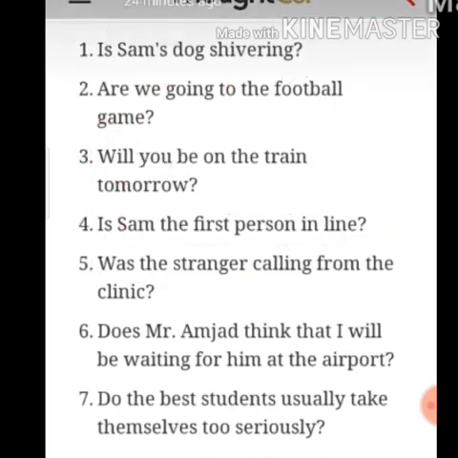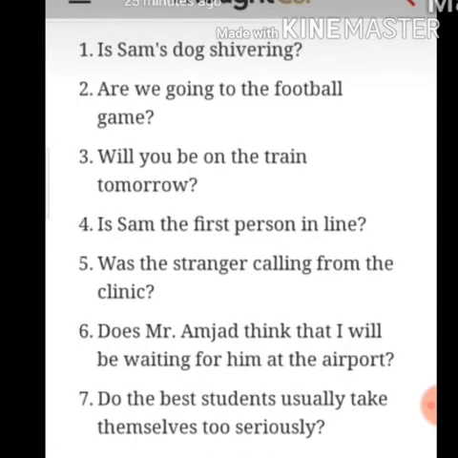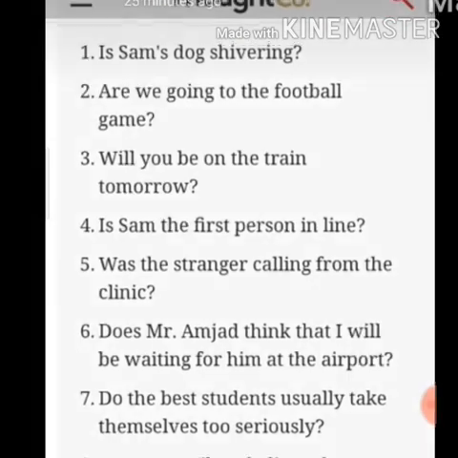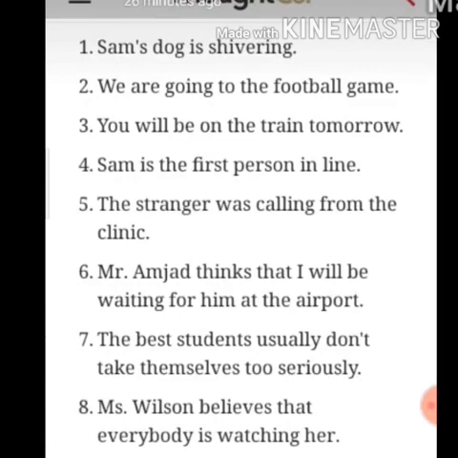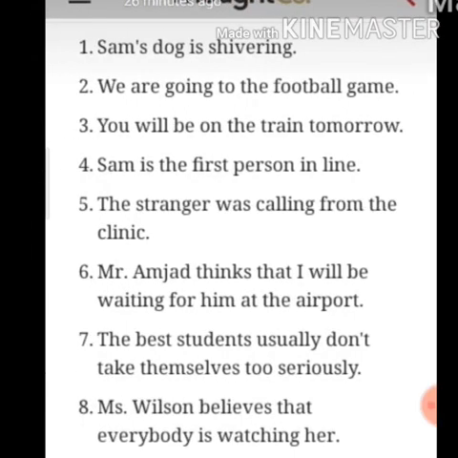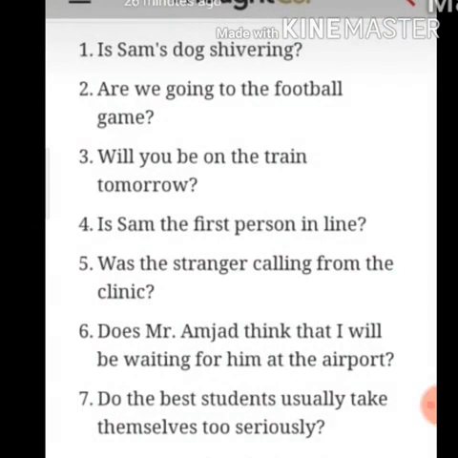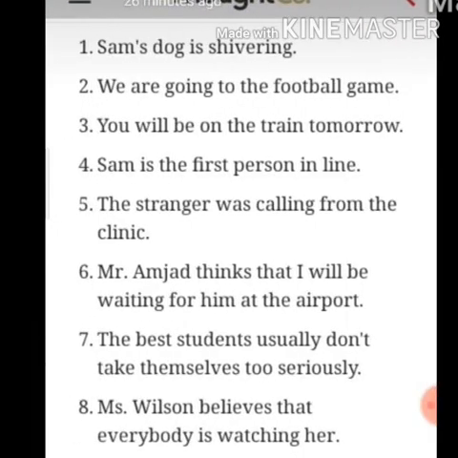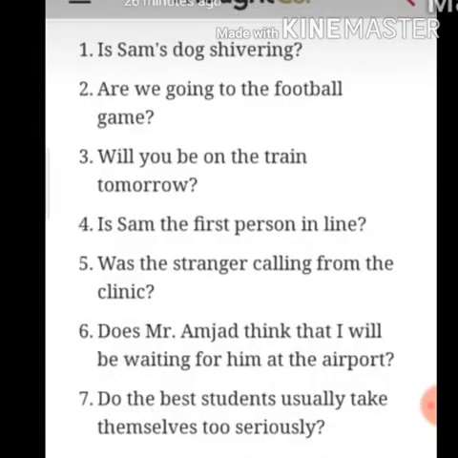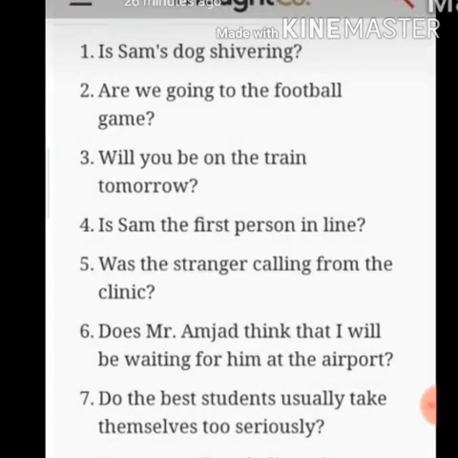Is Sam's dog shivering? The answer is, Sam's dog is shivering. Are we going to the football game? We are going to the football game. Will you be on the train tomorrow? You will be on the train tomorrow. Is Sam the first person in line? Sam is the first person in line. Was the stranger calling from the clinic? The stranger was calling from the clinic.